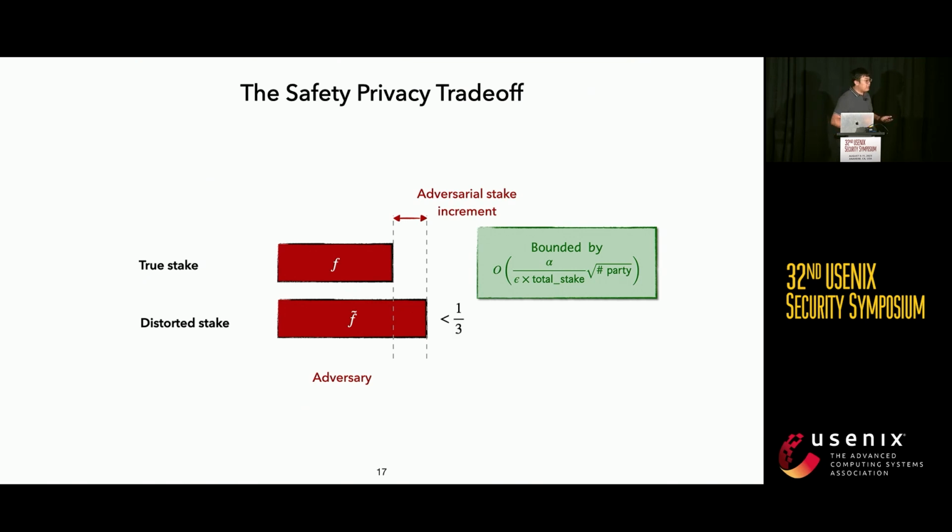So if we set a post-distortion safety goal as a threshold, for instance we want the post-distortion virtual stake to still be smaller than 1/3, then we can derive a pre-distortion safety threshold. From this, we can also see that there is a safety-privacy trade-off: with a smaller epsilon, we must pay for a decreased safety guarantee, which is a smaller malicious tolerance threshold.